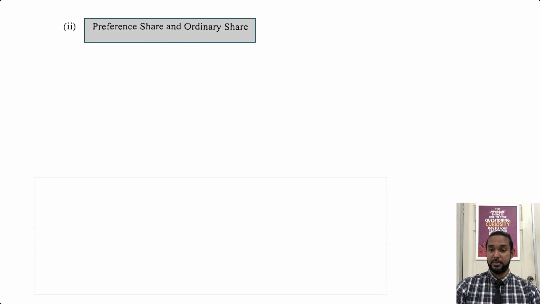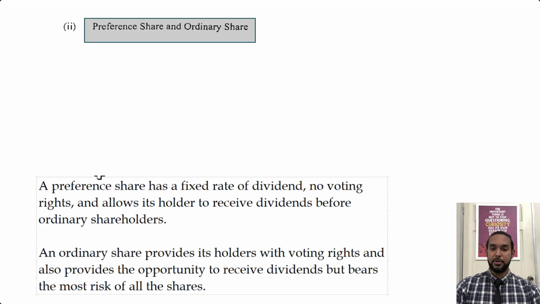So let's keep it simple. A preference share has a fixed rate of dividend, usually no voting rights, and allows its holder to receive dividends before ordinary shareholders. An ordinary share provides its holders with voting rights and also provides the opportunity to receive dividends, but bears the most risk of all shares.